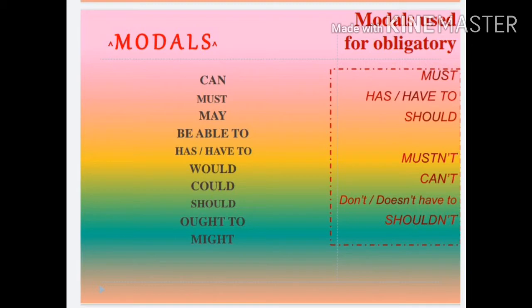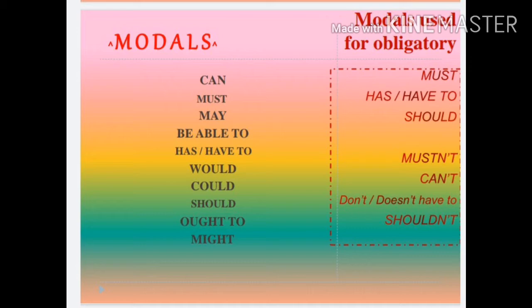As I said at the beginning, there are some modals that we can use in our conversation, such as can, must, may, be able to, has or have to, would, could, should, ought to, might, and many more.